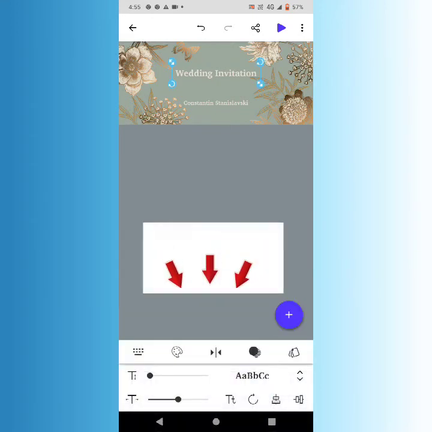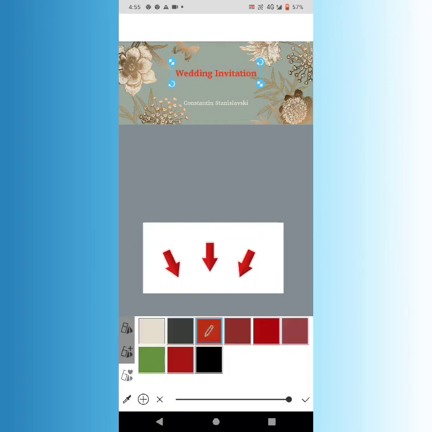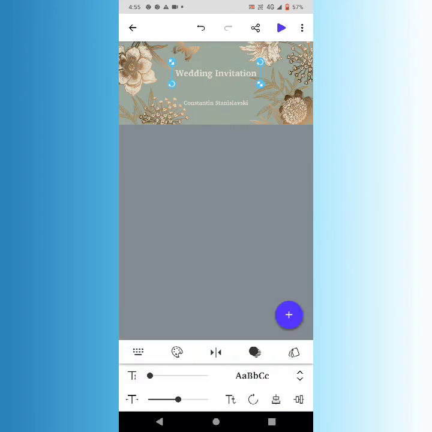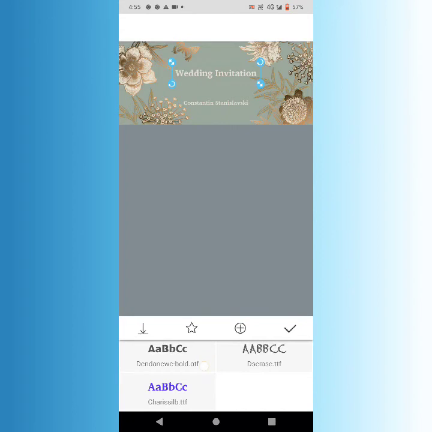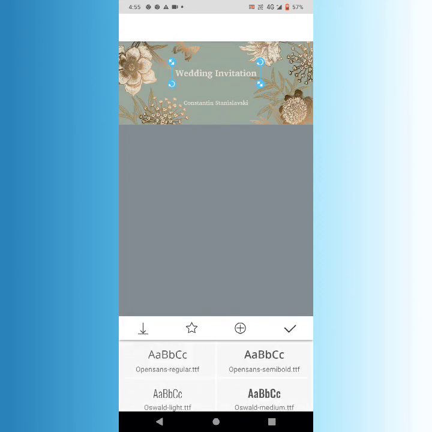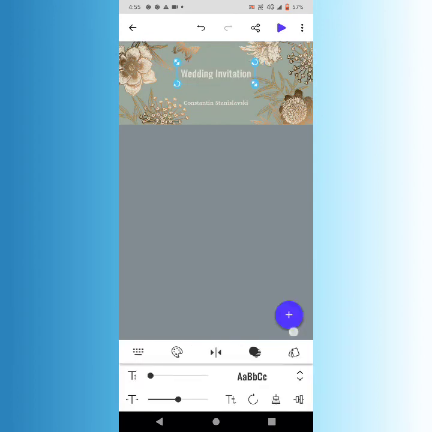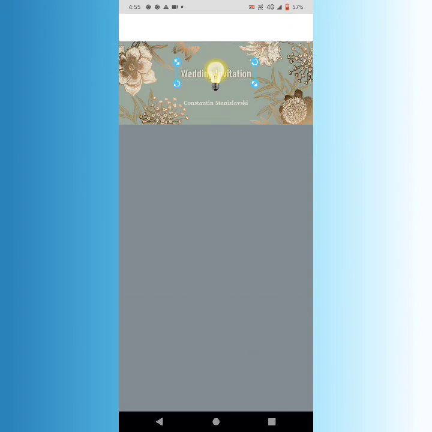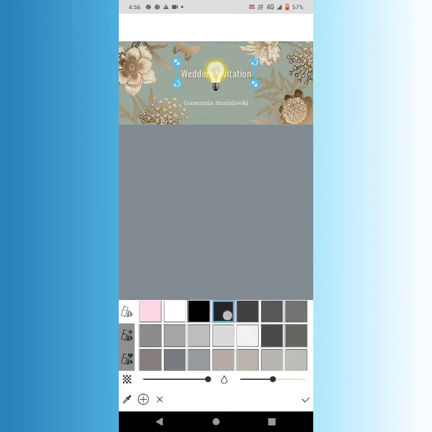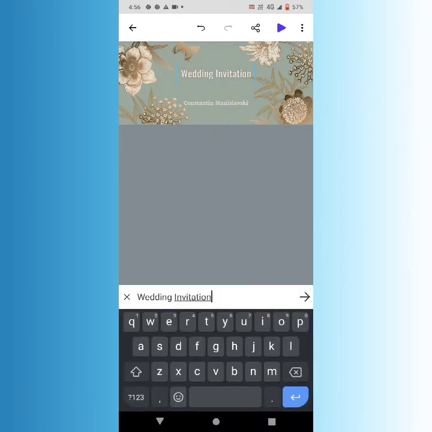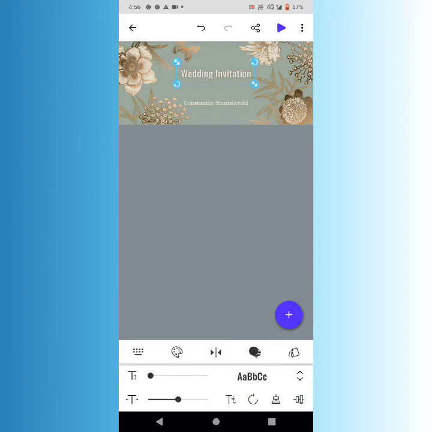After that you can see that there are various options from here. You can change the color of the text. It's your requirement what you want to do with the text. You can change the font style of the text. There are a number of fonts which you can add to your text. See, like this you can change the font of your text. After that you can also add a shadow to your text. If you want to change the text again, you can change it again. So like this you can add text to this template.